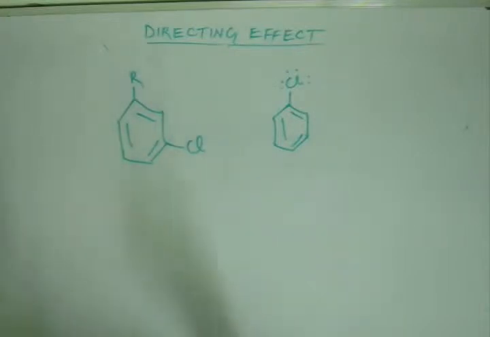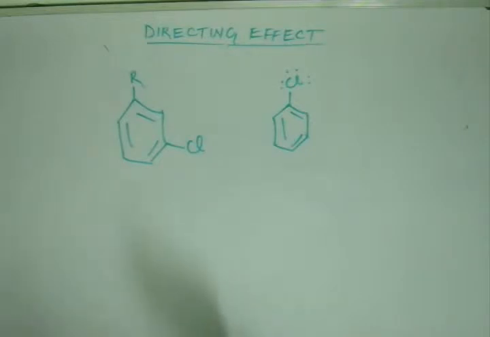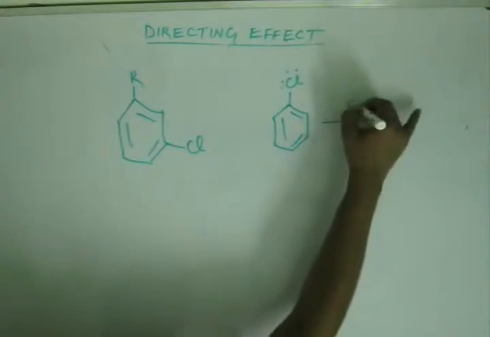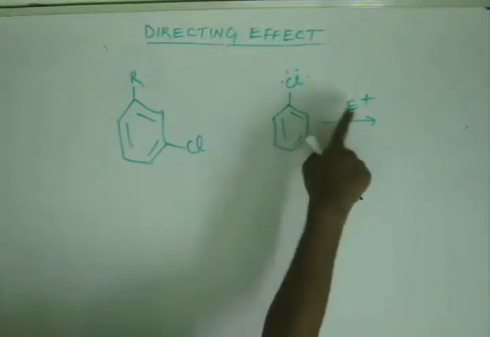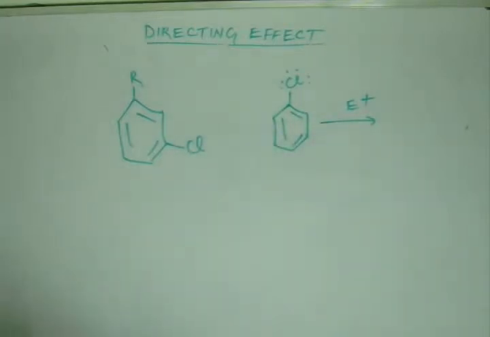Now, to give you a sense, although this is not required much if you remember the rule, but still to give you a sense of why it should be so, let me draw two resonating structures. Suppose you have chlorobenzene and then a new incoming electrophile is there. Let me first attach it to ortho, and then attach it to meta, and then compare the transition state, compare the intermediate that will be formed.